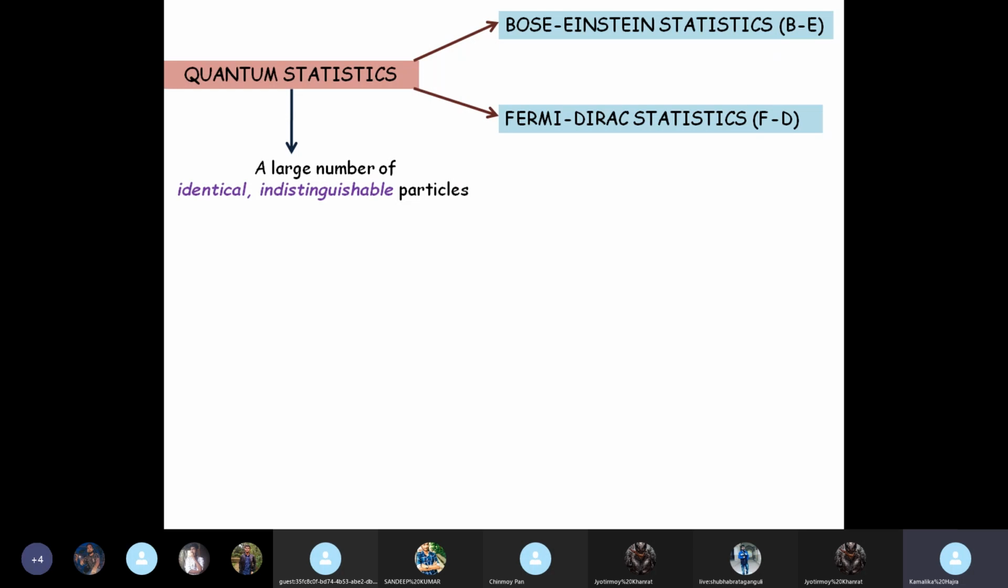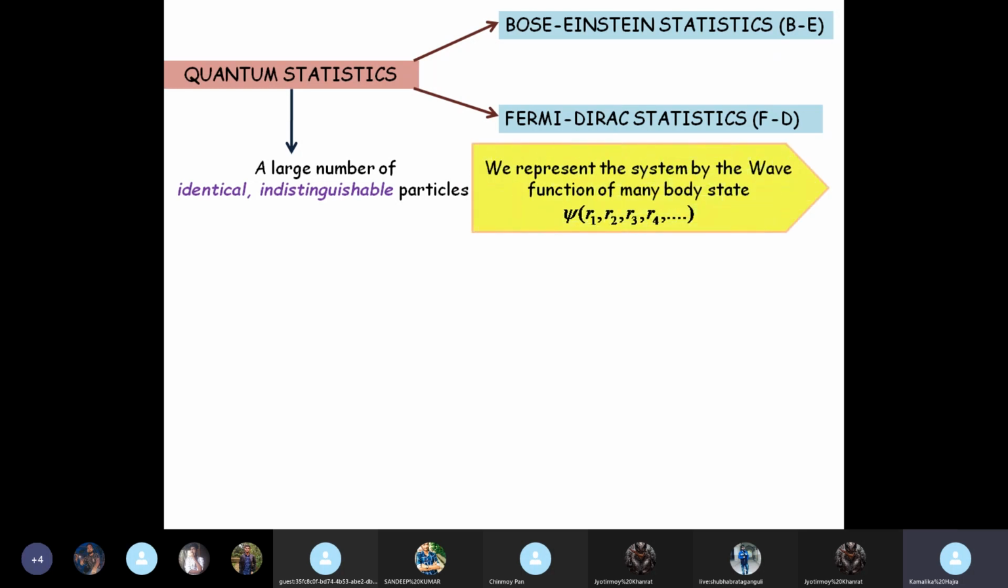When will we apply quantum statistics? When the system consists of a large number of identical and indistinguishable particles. It is then that we will think about applying quantum statistics. Otherwise, if the particles are non-identical and distinguishable, then classical statistics is good enough. For applying quantum statistics, we represent the system by a wave function of a many-body state. So long we have been using wave functions of only a single particle, right? Psi of x or psi of xyz, where xyz is the coordinate of a particular particle.